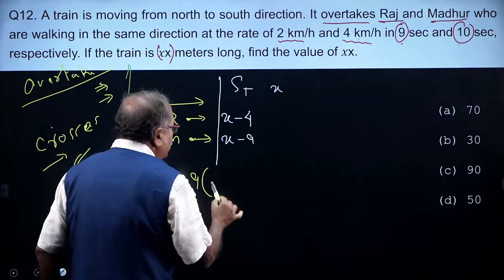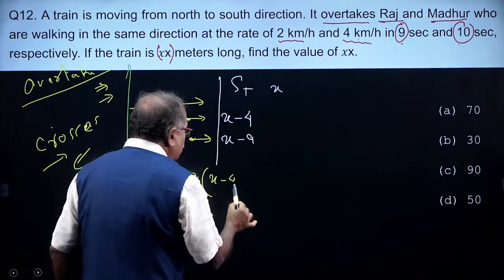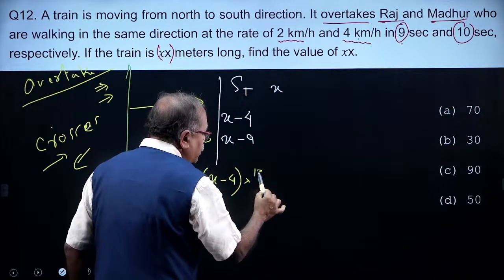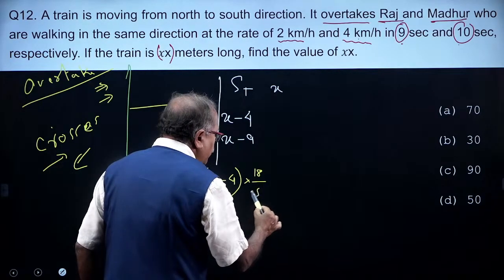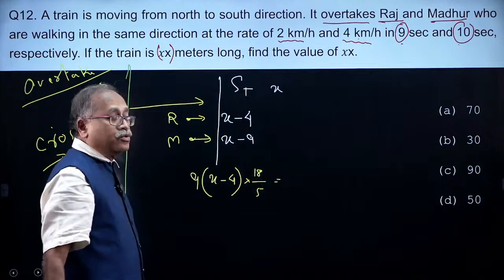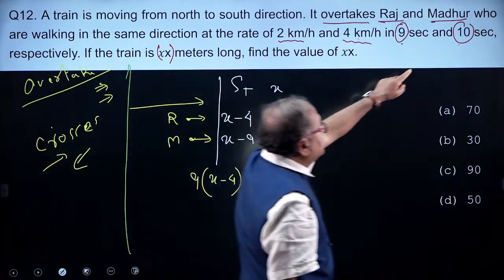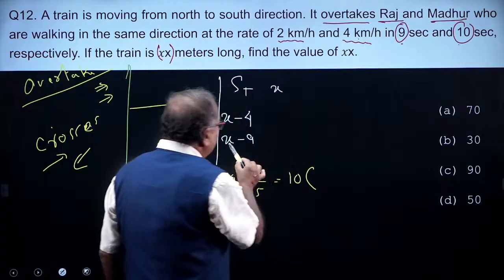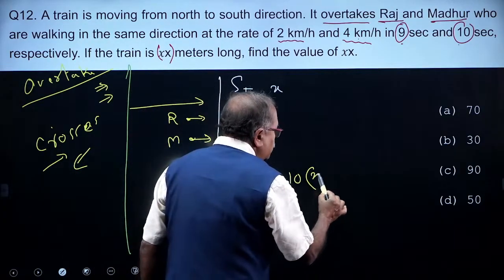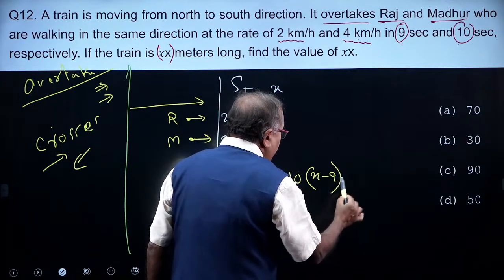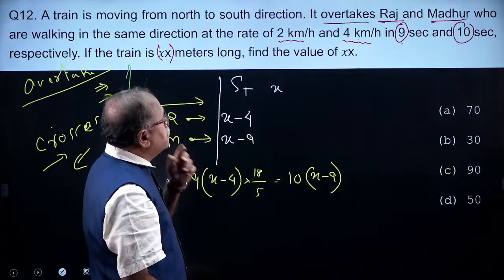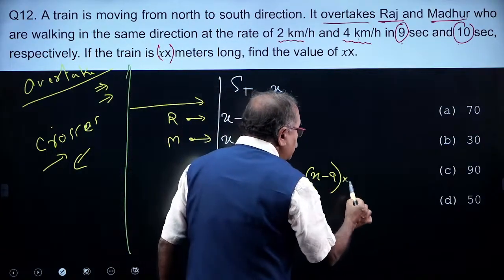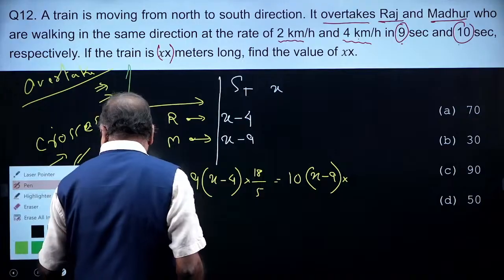So, 9 into x minus 4 kilometer per hour, converting this into meter per second, 5 by 18, is equal to, in the second case it takes 10 seconds, so 10 into x minus 9, and as the speed is given in kilometer per hour, I need to convert this into meter per second, 5 by 18.